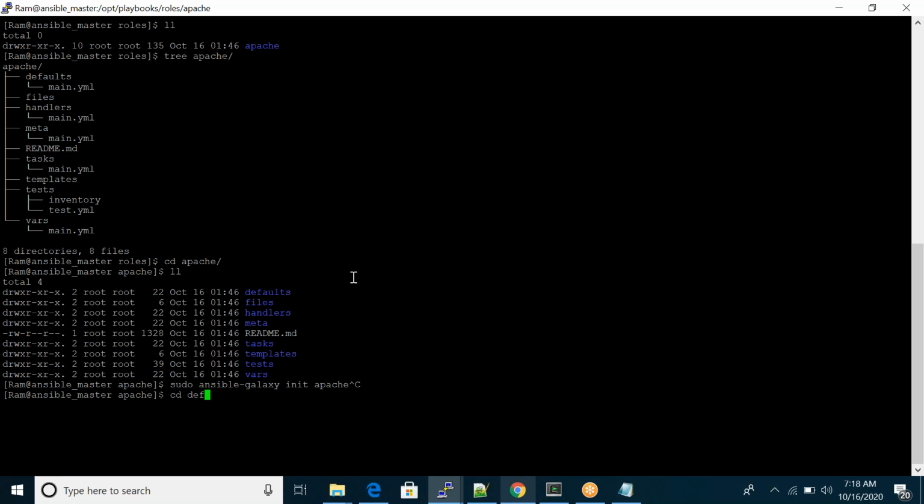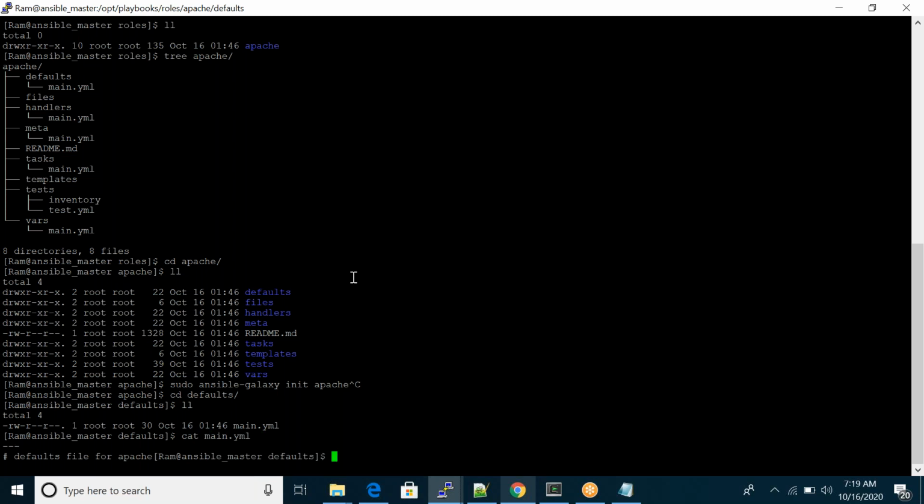I'll tell you what the defaults are. Here you can see one main.yml file. This is an empty file, and in this empty file we'll mention our syntax. Come back, same thing for the other folders.